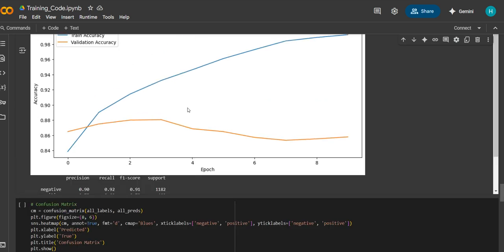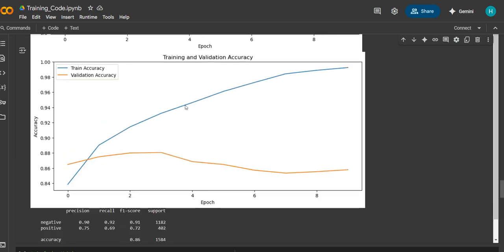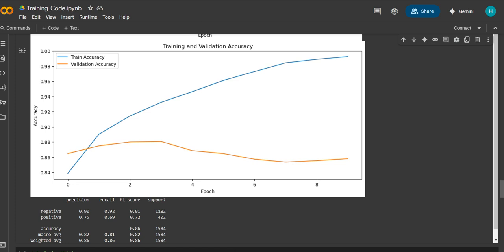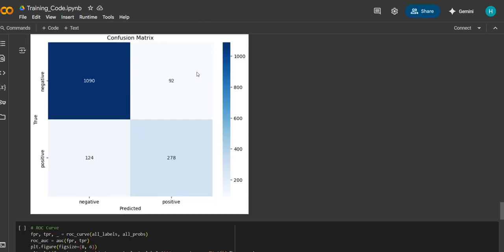And if you observe this graph, this figure represents the learning process of the model through multiple epochs, displaying the training and validation accuracies. The model's classification accuracy assessment happens through this confusion matrix, which matches the predicted labels to actual labels.